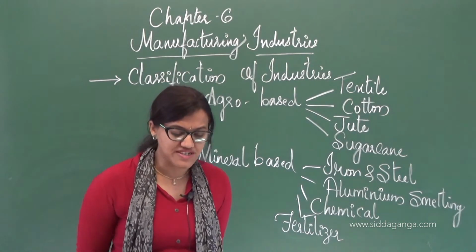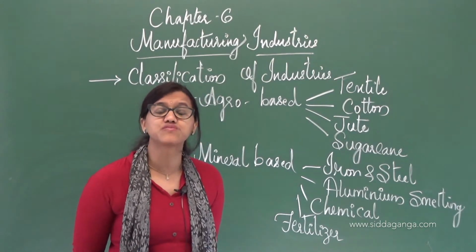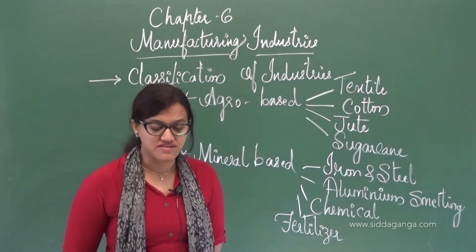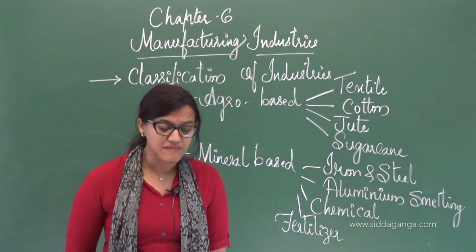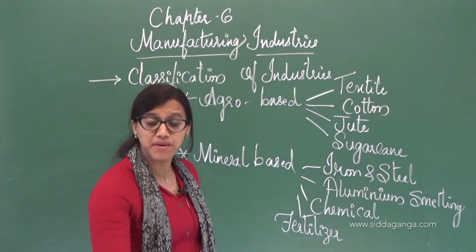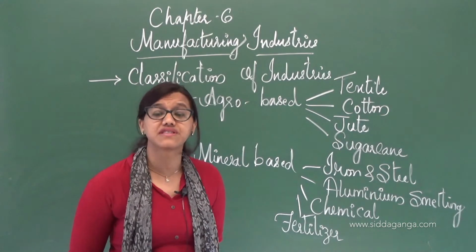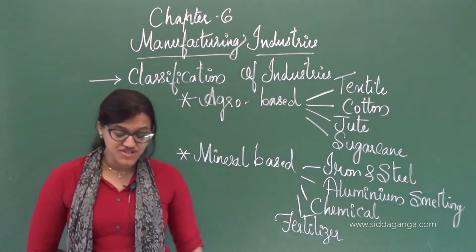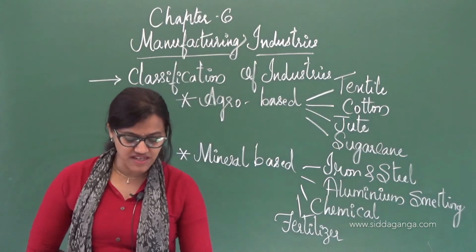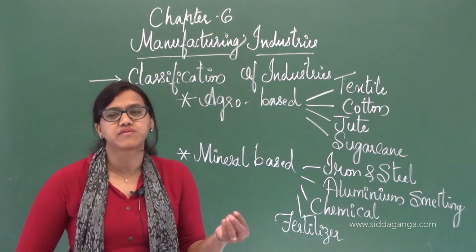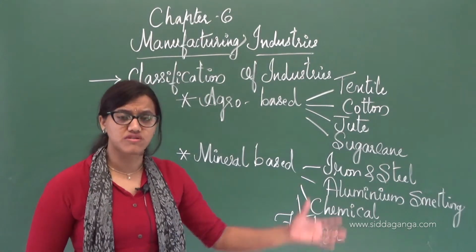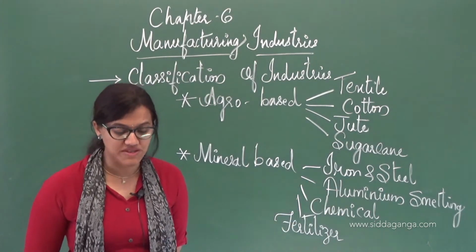So because of the transport facilities and the proximity of the jute producing areas, jute mills are located there. Apart from that, they can get laborers at a cheaper rate, since the laborers take up a very small amount. That's the reason these jute mills are being located near this Hooghly basin.